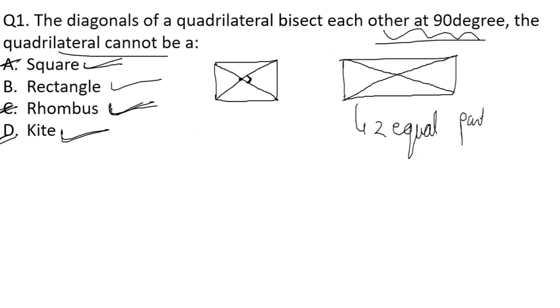But in case of rectangle, the diagonals are actually dividing the rectangle into two equal parts.